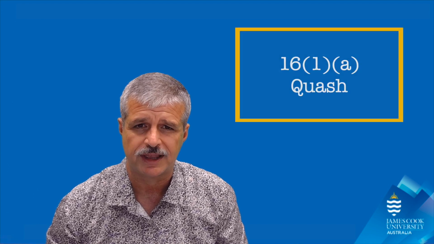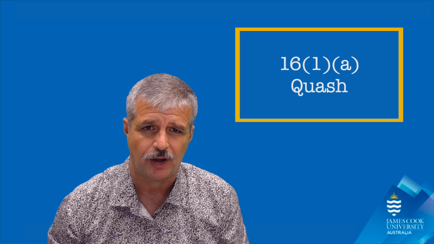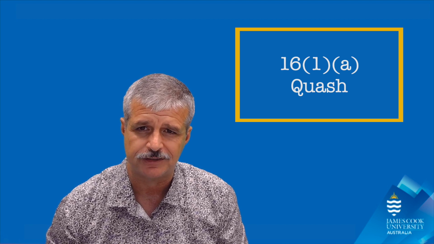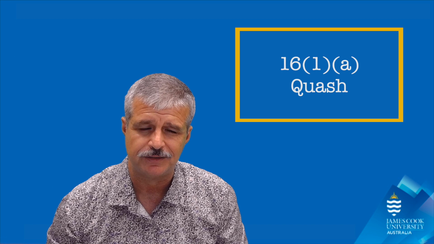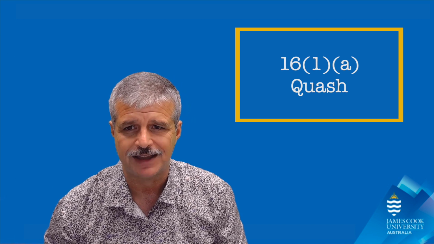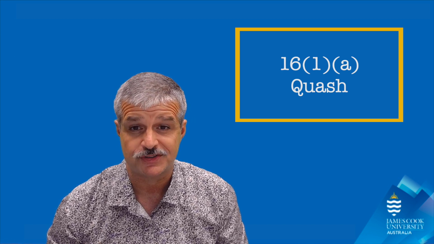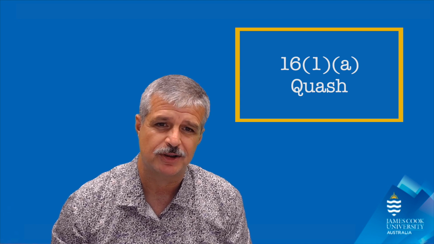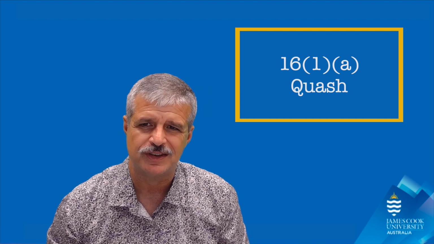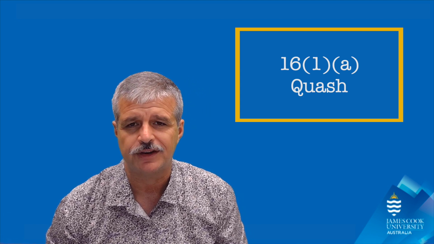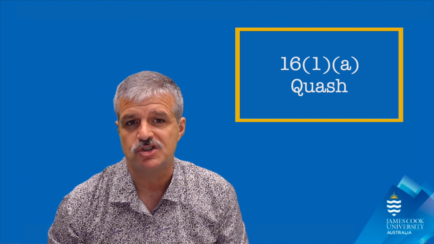First up, subsection 1A says that the court can quash or set aside a decision or part of a decision with effect from the date of the decision or any later date. Quash sounds like squash, and that's pretty much what it does. When a decision is quashed, it's like the decision had never been made. The decision is just set aside. The interesting thing, though, is that this can have two completely different effects depending on the type of decision.